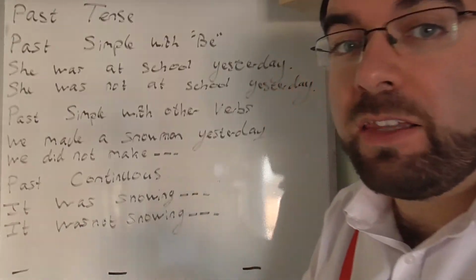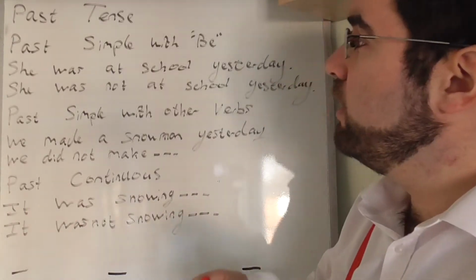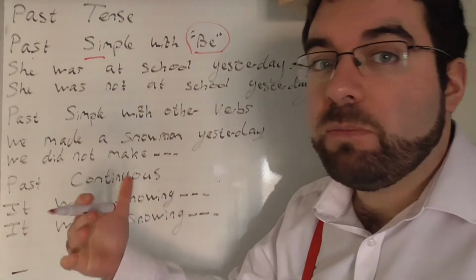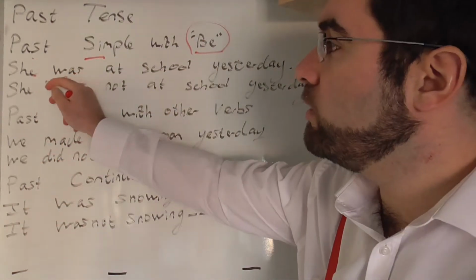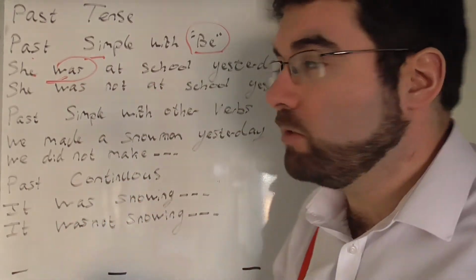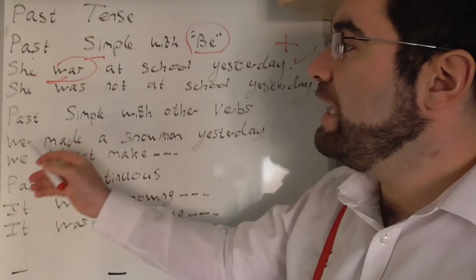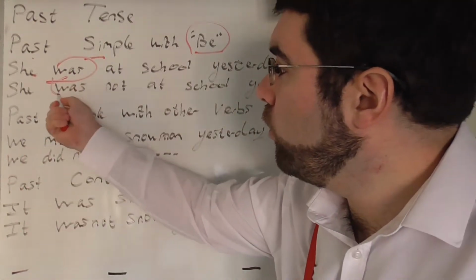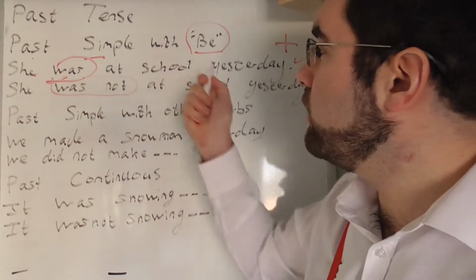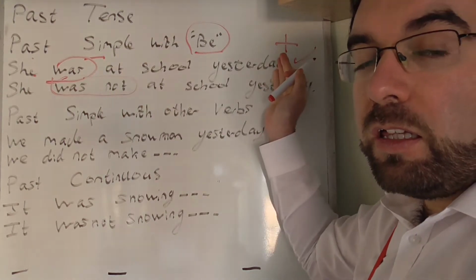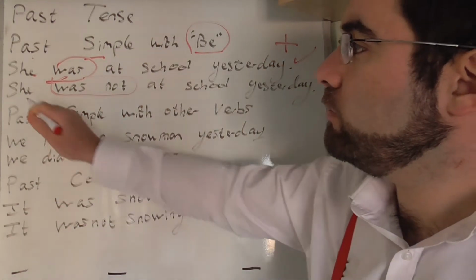Okay, so let's look at the past tense. So the past simple tense with be. For example, we could say, she was at school yesterday. Very nice positive statement. But a negative would simply say, she was not at school yesterday. See, the sentence is normal afterwards.